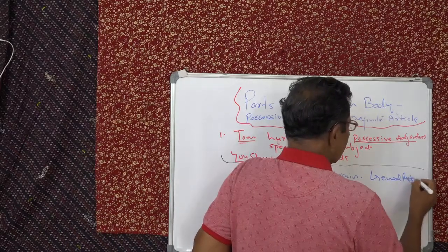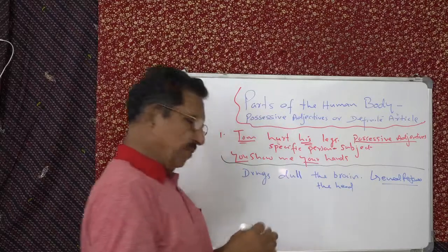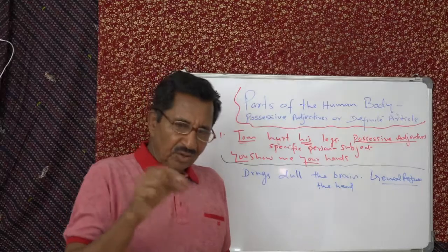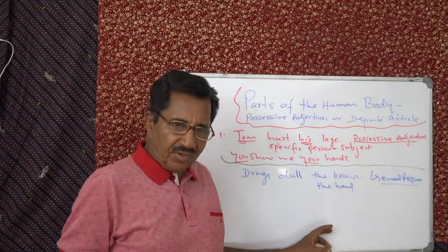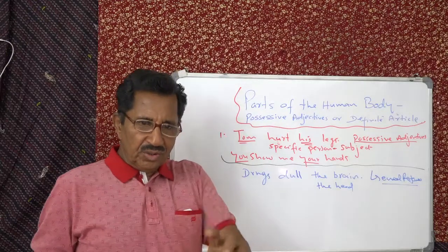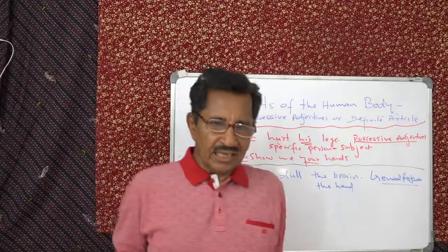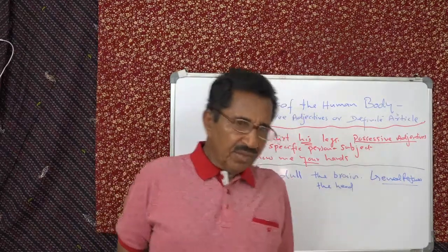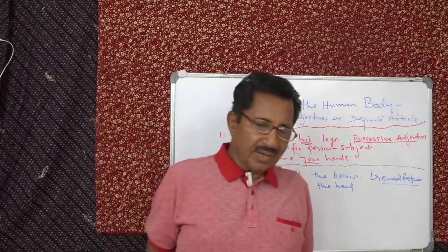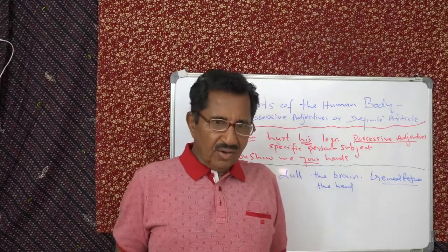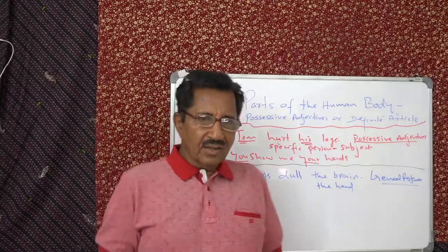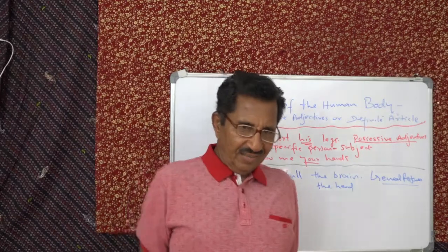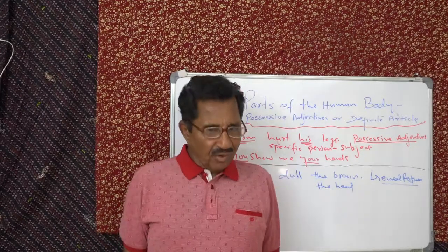Then you have to use the. So when you study the rules for use of definite article, this is very important. With parts of the body you use the when reference is general. Understand? Don't hit people on the head, because sometimes there may be internal bleeding and that person may die. Understand that? Or you can say, as you have just now said, alcohol dulls the brain, not your brain. Understand? Then smoking like that.